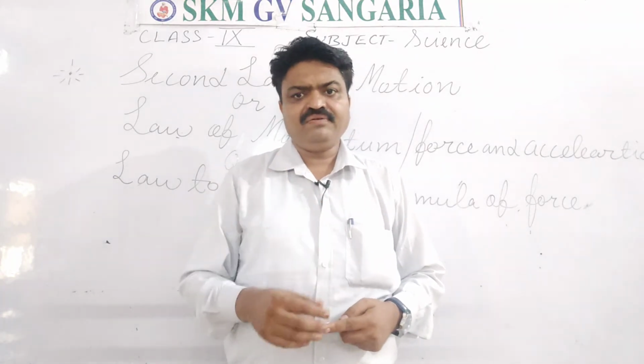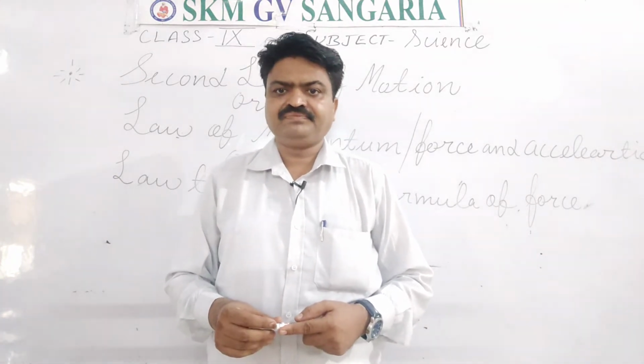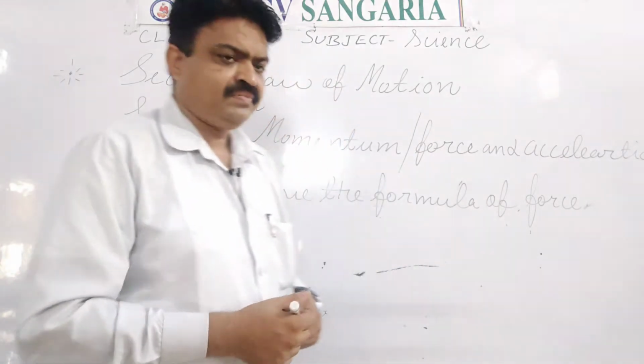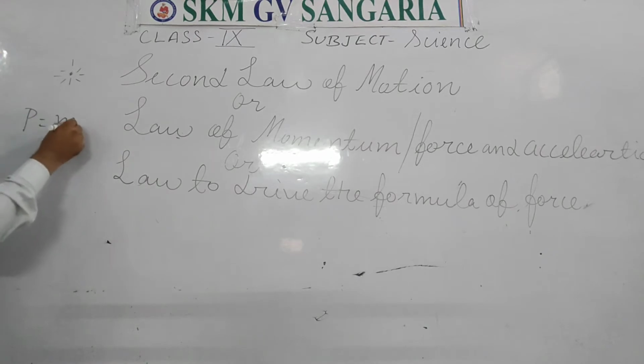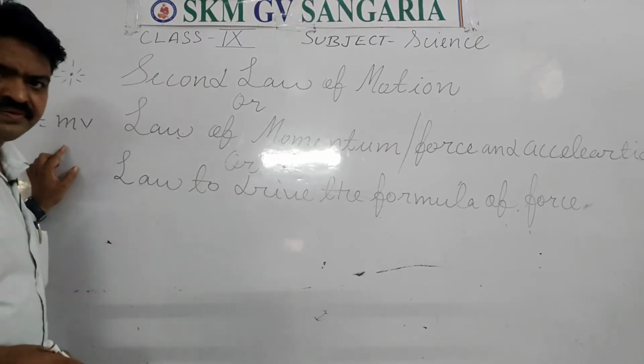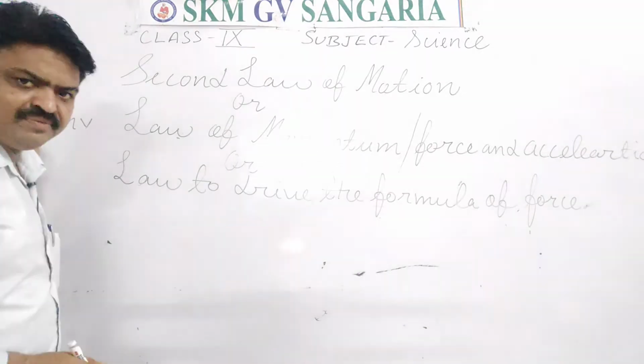The formula that we use for momentum is P is equal to mv. This is the formula of momentum.